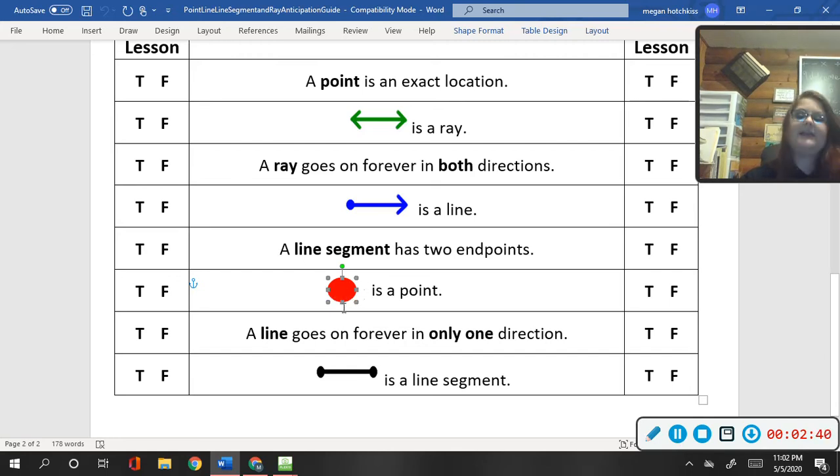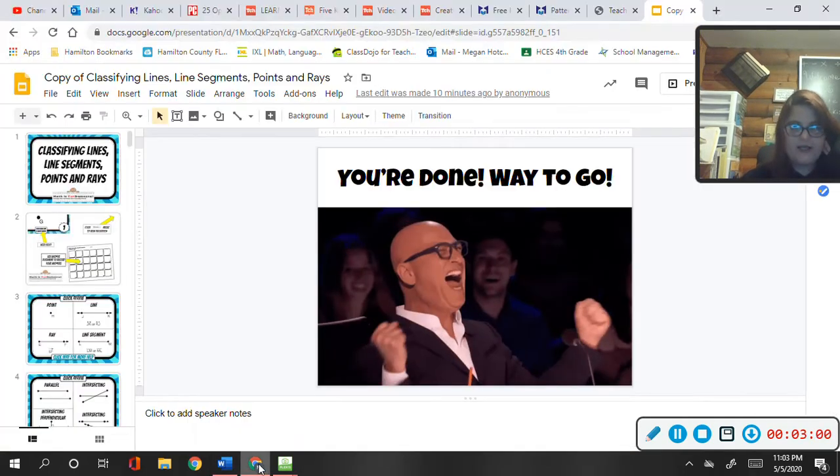Yes, it would. It is like a dot, it's a circle, it's a point. A line goes on forever in only one direction? Nope. A line goes on forever in both directions. And then we have this figure right here. Is that what we would call a line segment? Yes, it is.